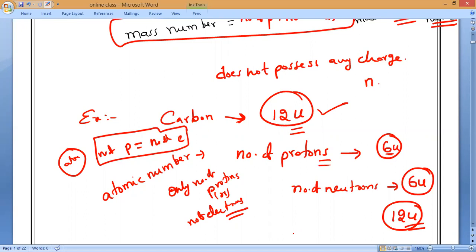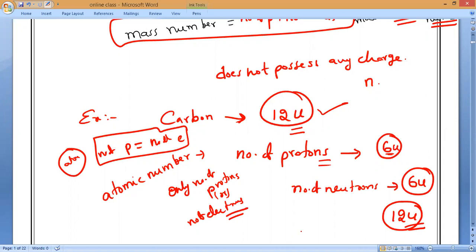If there are no neutrons, what is the atomic mass of carbon? 6 U only. Understanding? So after the discovery of neutrons, it was explained that the extra 6 units of mass are because of neutrons. That is what you have to remember.